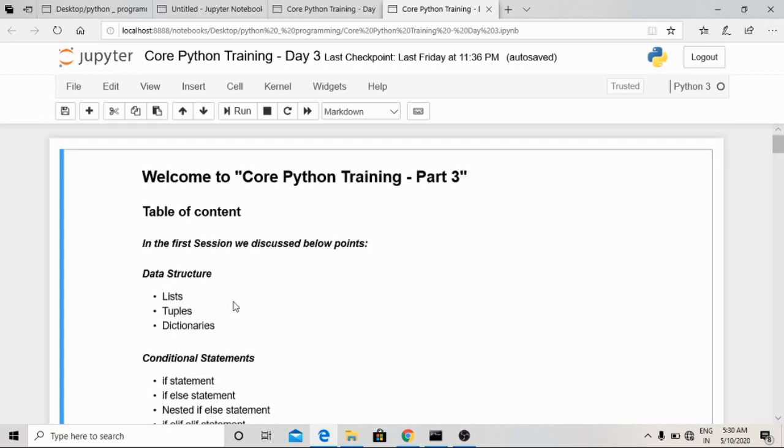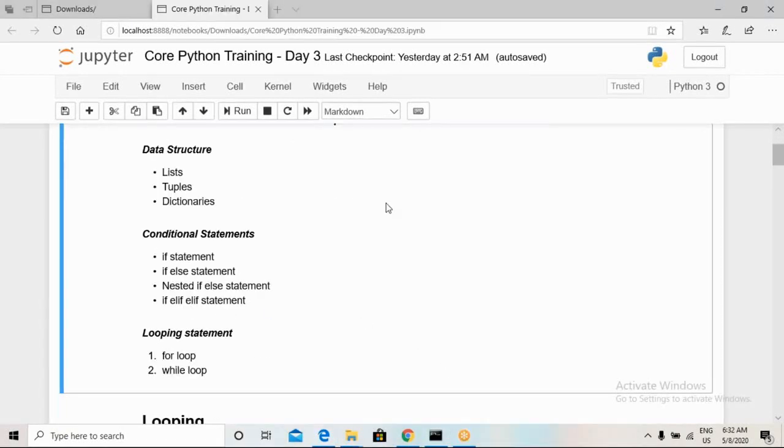So we have gone through conditional statements. The first point was the if statement, then the if else statement, how it works and how we can program it. The third point was the nested if else statement, that means having multiple if statements inside an if condition.